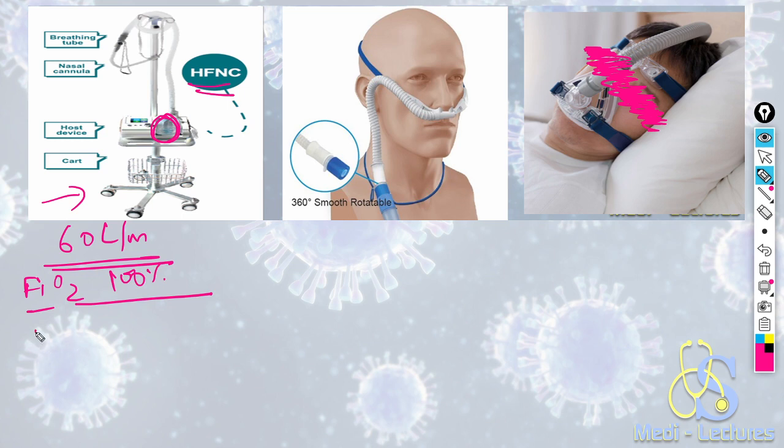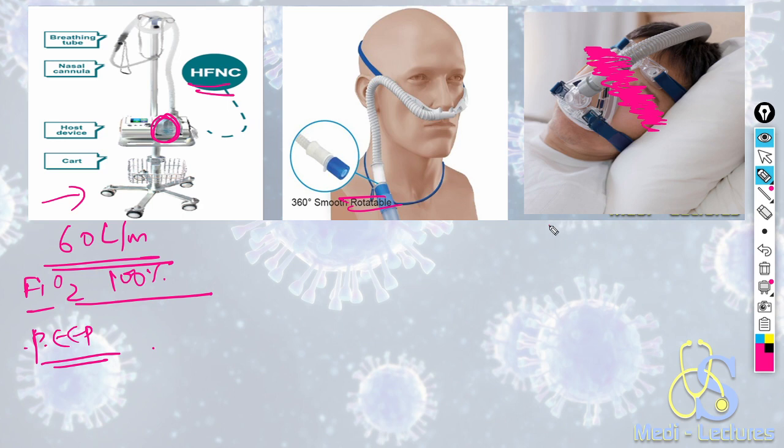And the important point is that it also generates PEEP, positive end expiratory pressure, therefore recruiting more alveoli. This is the nasal cannula which is used with the high flow nasal device. This is a very big cannula, so sometimes it is very discomforting for the patient, and it gives continuous high pressure, hot humidified air.